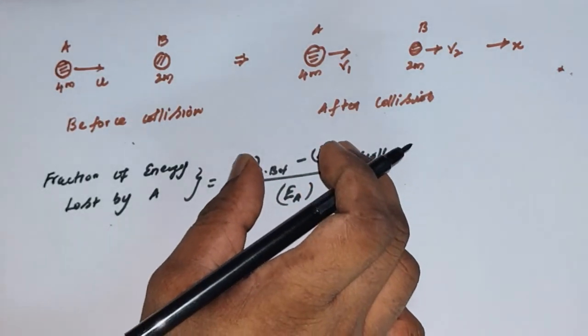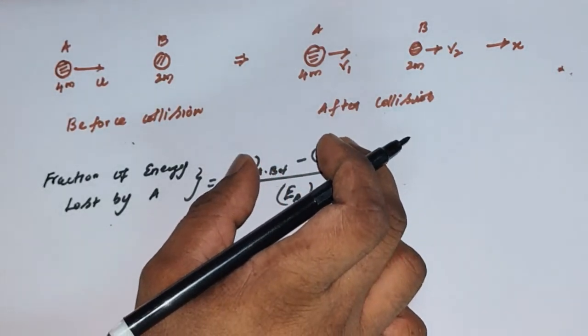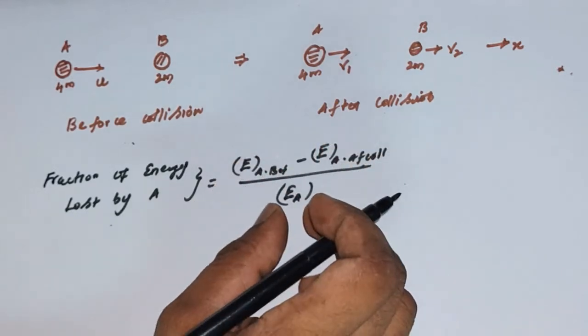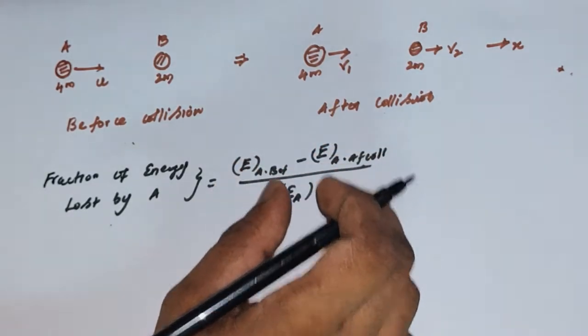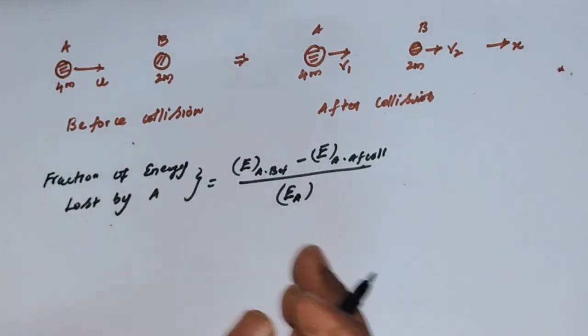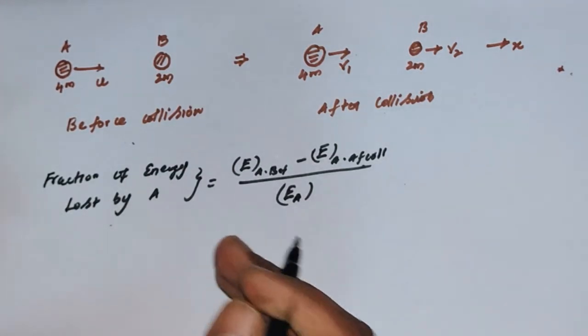How much energy is lost during the collision divided by the original energy is the fraction of energy lost by the colliding body.